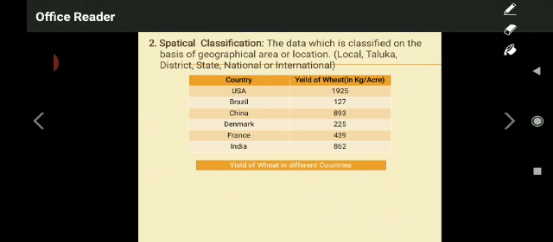See, in the first type of classification, data is classified on the basis of time. Here, on the basis of geographical area or location. These important things you have to understand here. If it is chronological classification, it will be the classification on the basis of time. If it is spatial, it will be the classification on the basis of area or location.